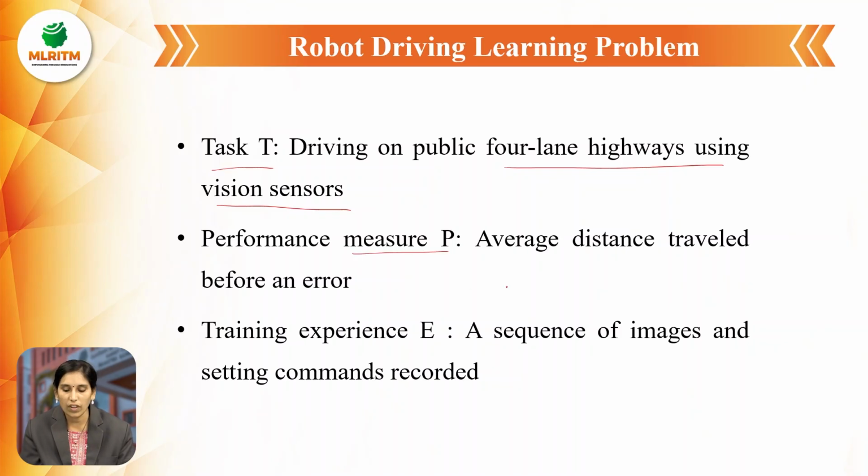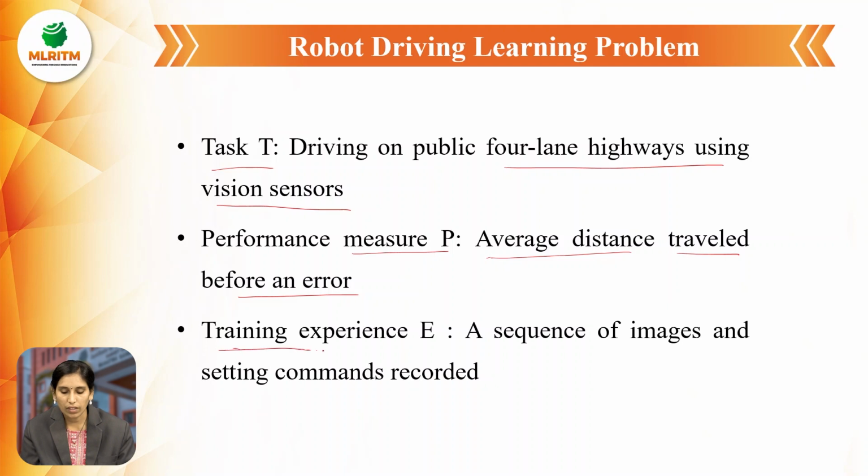How do we measure the performance? By the average distance traveled before an error. We train the machine by giving some rules and regulations. If it travels without error over a longer average distance, then the performance is higher.